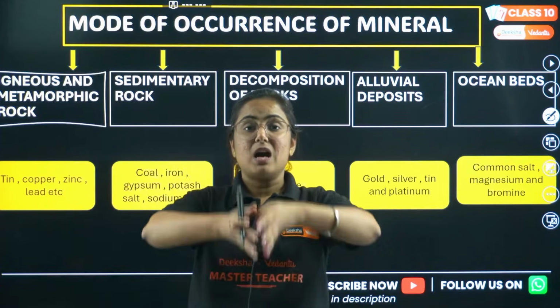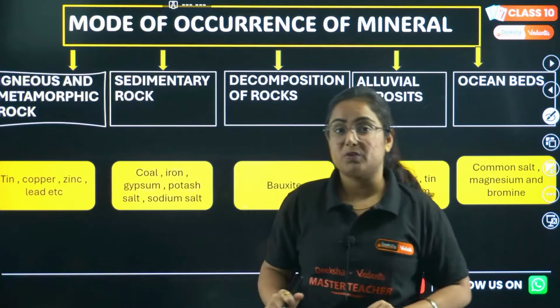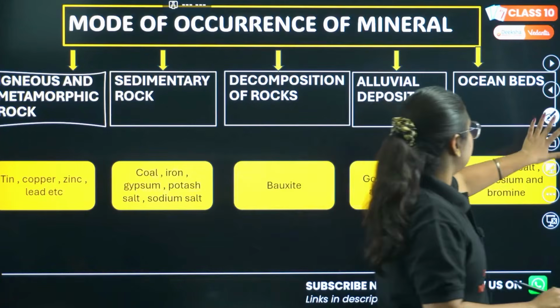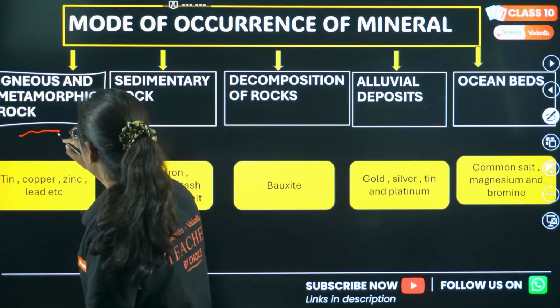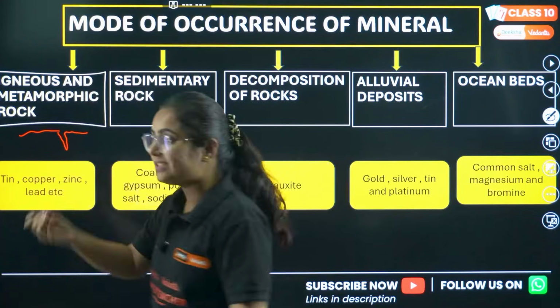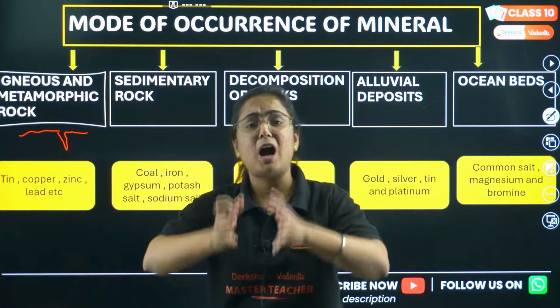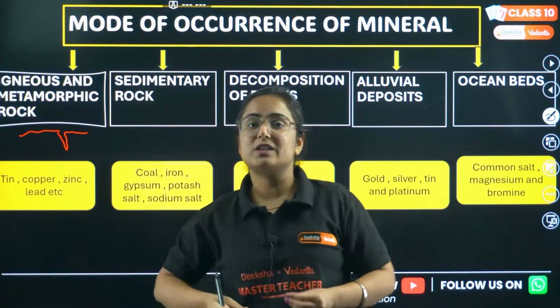When that lava comes out, it leads to the formation of igneous rock. And in the earth crust there are various cracks, crevices, faults, folds present, out of which these minerals come out and we use them in our daily life.